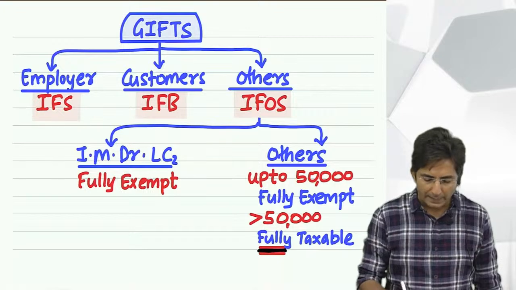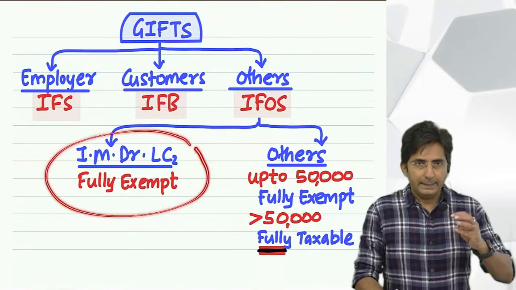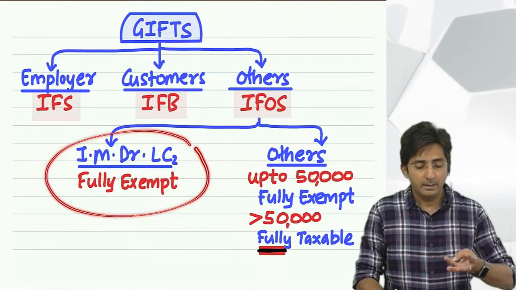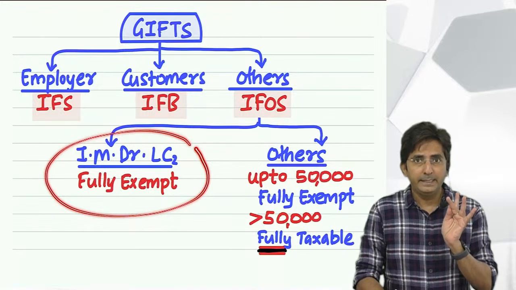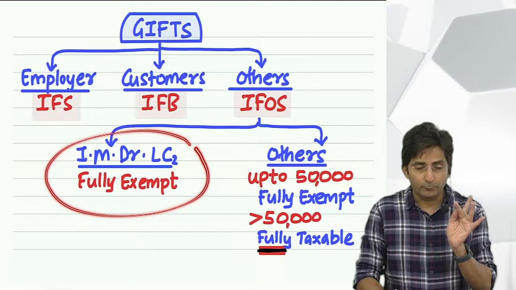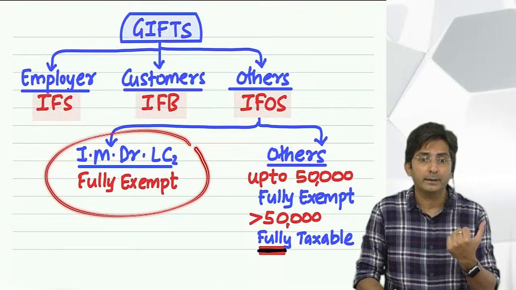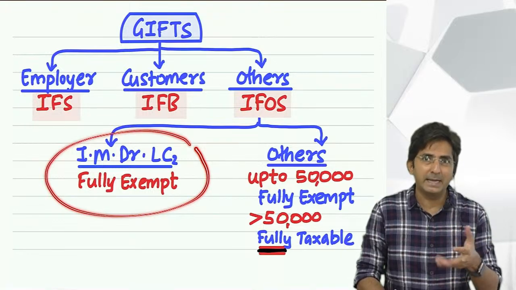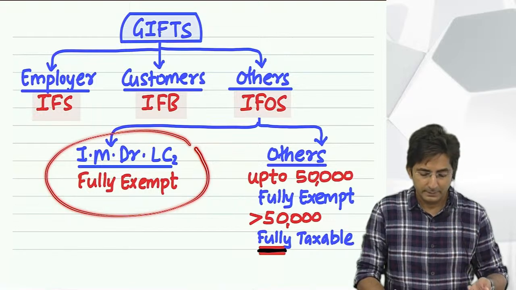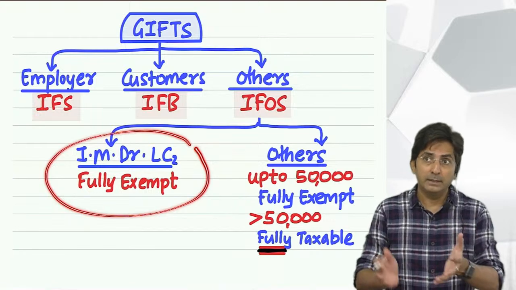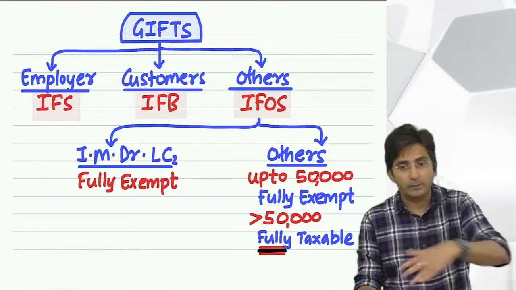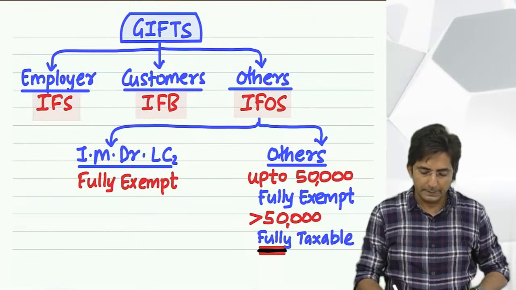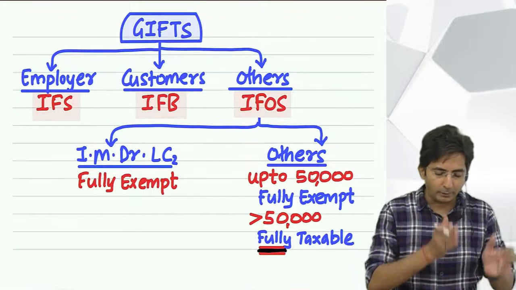So what is the full form of I am Dr. LC? Repeat. Inheritance or will. Please learn by heart. M for marriage. D for death contemplation. R for relatives. L for local authority: a gift from local authority. Not necessarily a compensation, but anything free from local authority. Then the first C was charitable trust, whether you receive from a charitable trust or a charitable trust received from someone, to and from both. Then the last C was COVID treatment, COVID death.